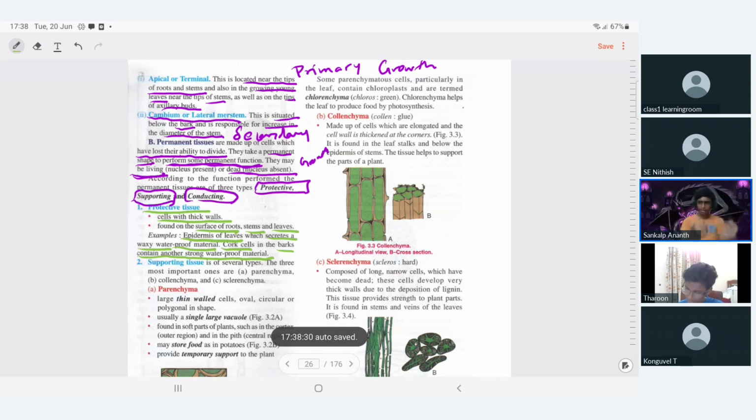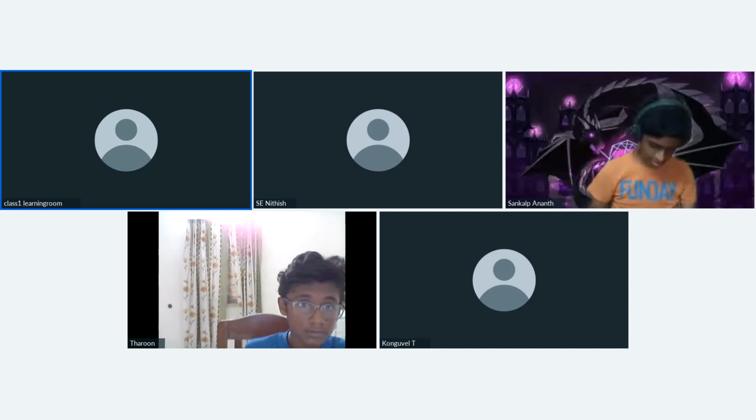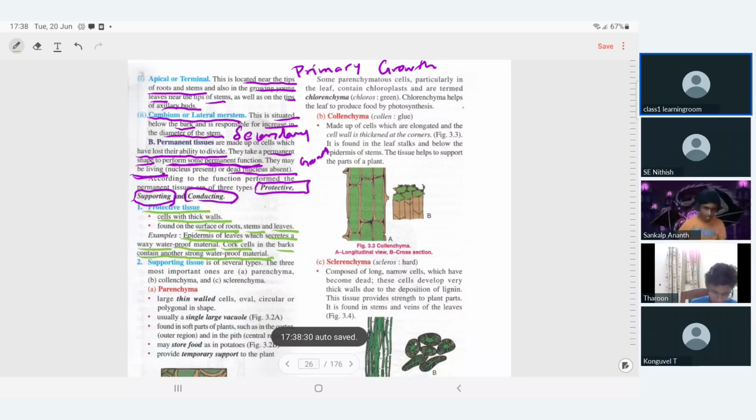Even when we break the drumstick, we see a rope-like thing that comes off it, right? All that surrounding material is actually epidermal tissue. Is it clear? That is for protection.